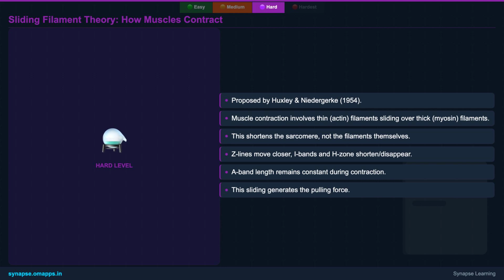also shortens or vanishes. However, an important point for any exam is that the length of the A-band, which corresponds to the length of the myosin filaments, remains unchanged throughout contraction. This fundamental principle underpins all muscle movement.